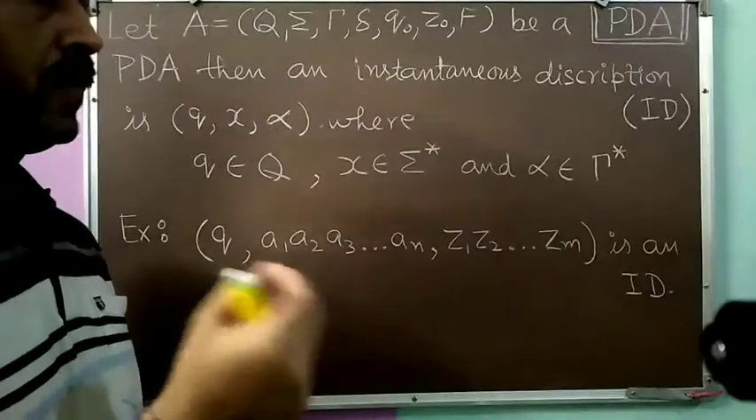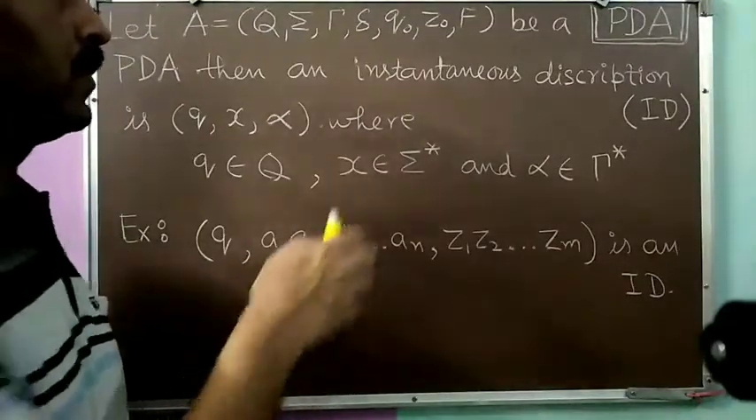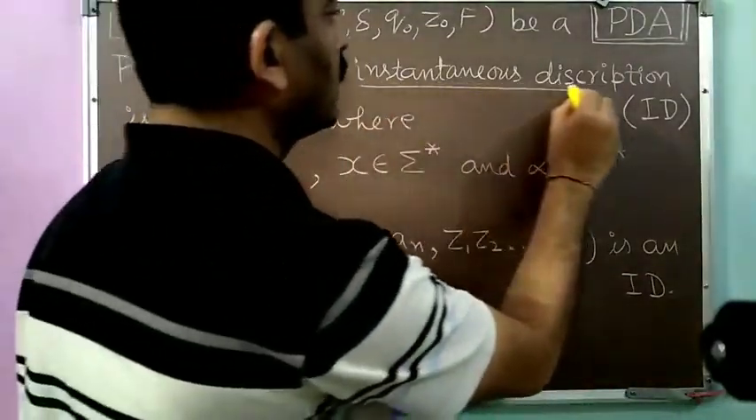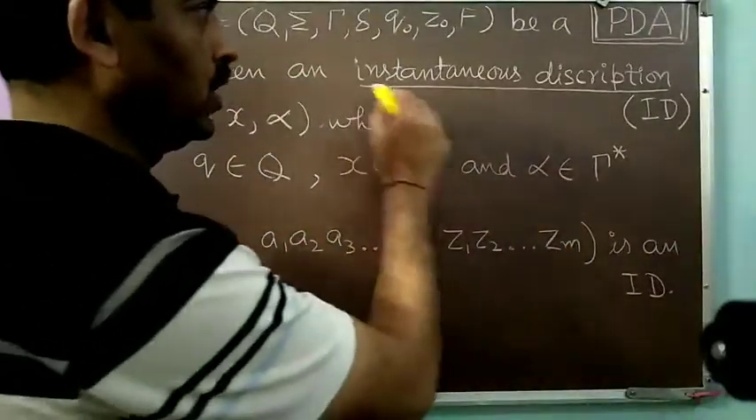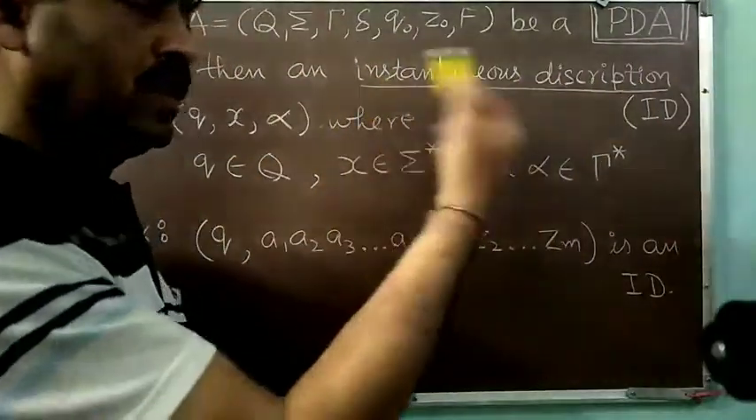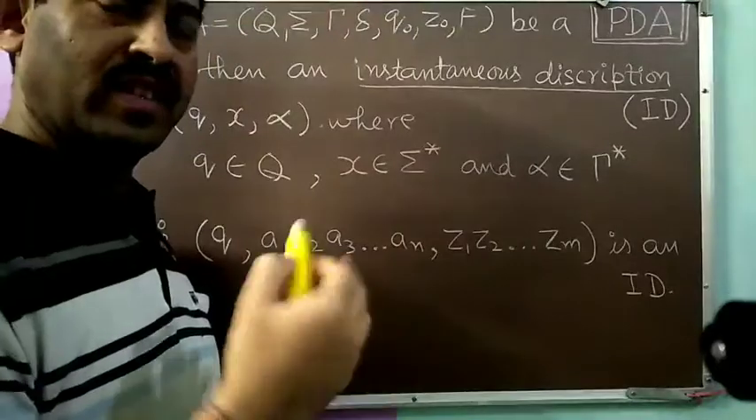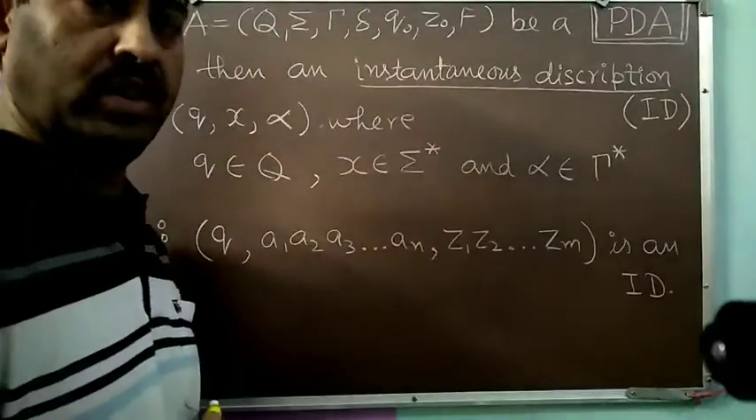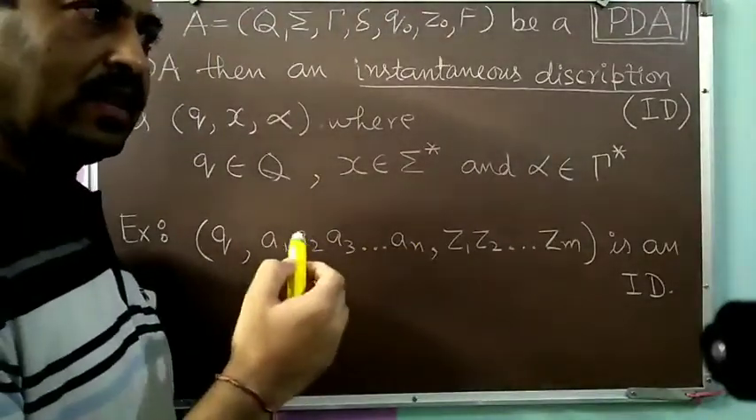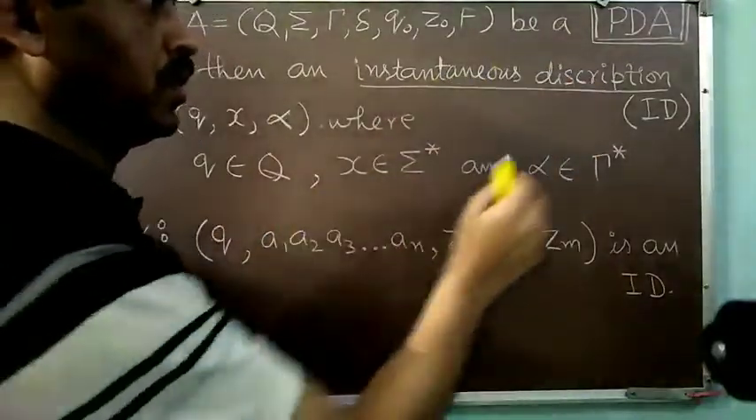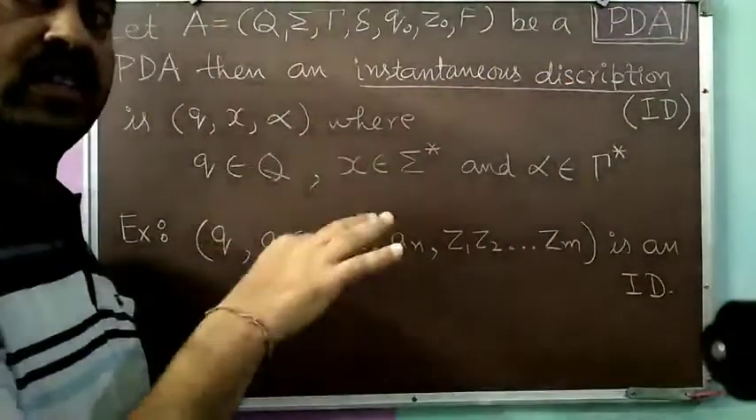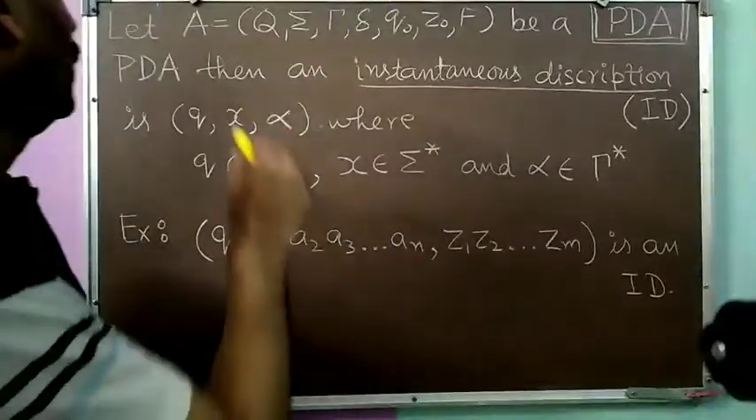One important definition related to the PDA is the definition of instantaneous description. In short, we'll call it ID also. This instantaneous description describes a PDA in action. So when a PDA is in use, it is in action. This ID describes the current status of the PDA.